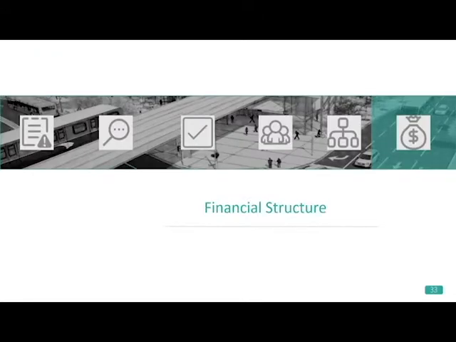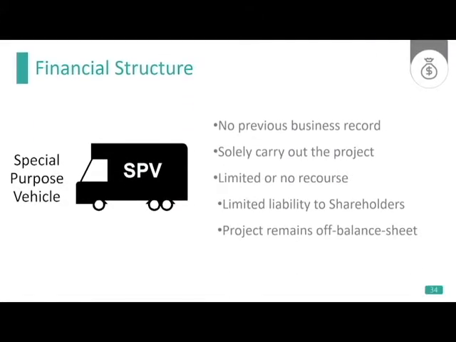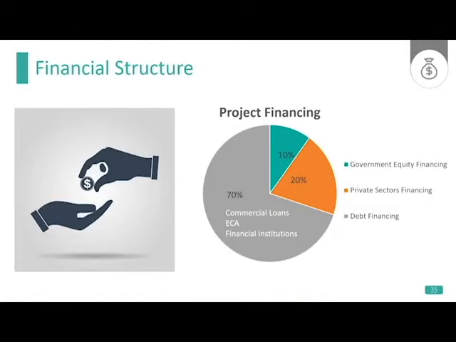Then comes the part on the financial structure of this project. Due to the nature of the DBOT contract, the project financing is undertaken by the private sector. First of all, the SPV is to be established, which serves as a project company working solely on the project. With limited or no recourse to the project sponsors, the shareholders are liable up to the extent of their shareholdings. Generally, the project financing comes from 2 resources: 30% equity financing and 70% debt financing, and the total amount of project financing is about 1 billion Singapore dollars.